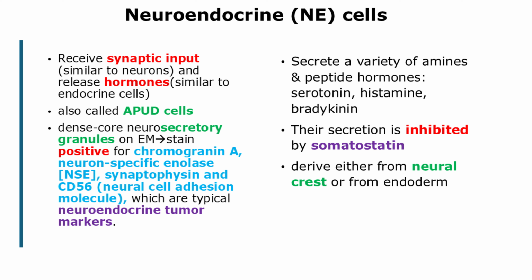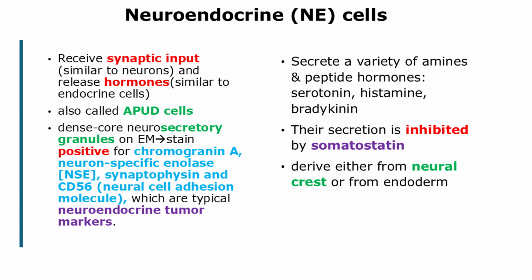Neuroendocrine cells are also called APUD cells, short for amine precursor uptake and decarboxylation cells, because they can take up amine precursors such as DOPA and 5-hydroxytryptophan and use the enzyme decarboxylase to convert them to certain amine hormones such as dopamine and serotonin.